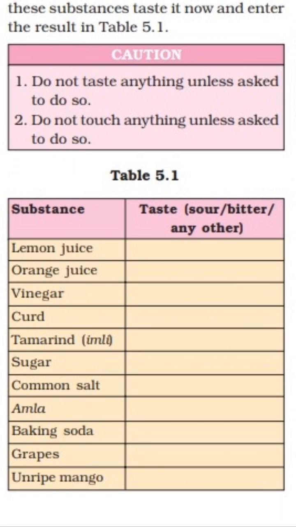Now the first substance is lemon juice, and it is sour in taste. Orange juice, bitter in taste. Vinegar, sour. Curd, sour in taste. Tamarind, sour in taste. Sugar, sweet in taste. We are aware of that. Common salt, salty in nature. Amla, slightly bitter and sour taste. Baking soda, salty. Grapes, sour or sweet. And unripe mango, sour in taste.